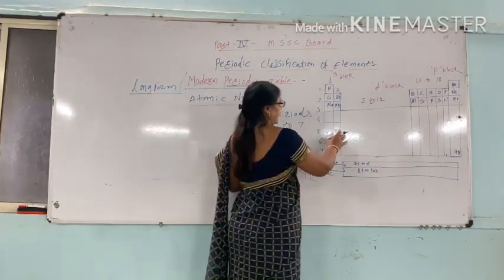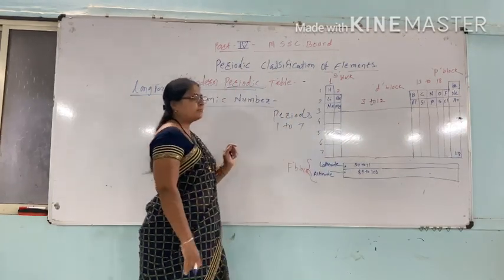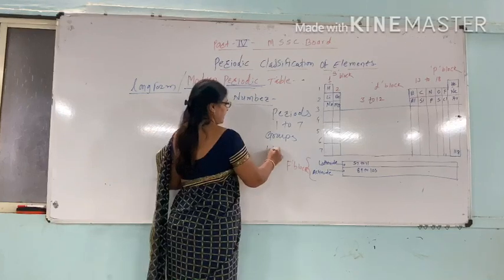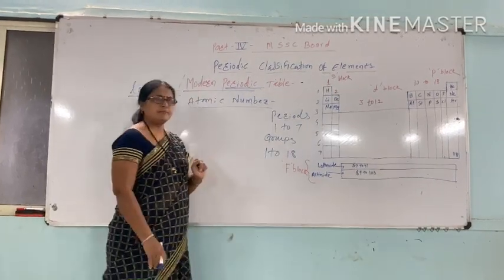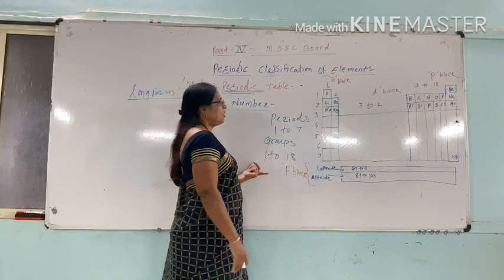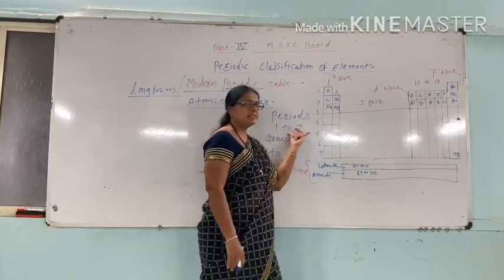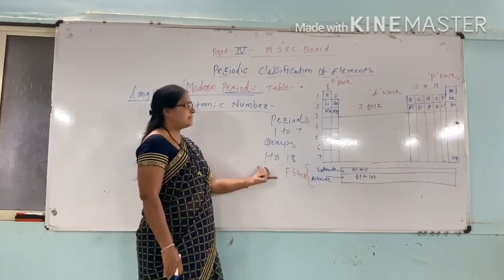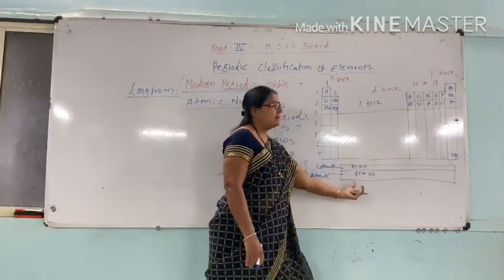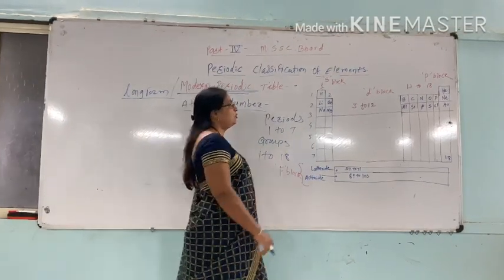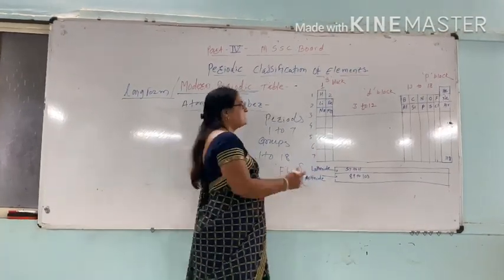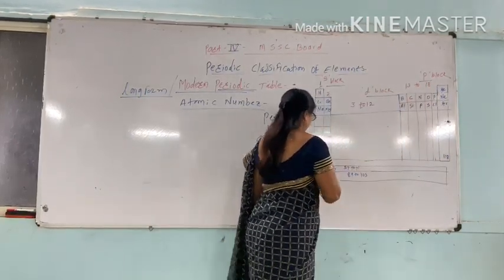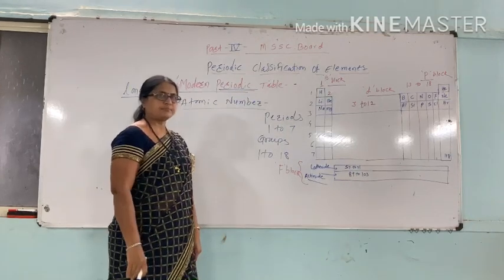There are 18 vertical columns. These are known as groups, and these are numbered from 1 to 18. That is, in the modern periodic table, 7 periods and 18 groups are present. This periodic table is classified into blocks known as S block, P block, D block and F block.